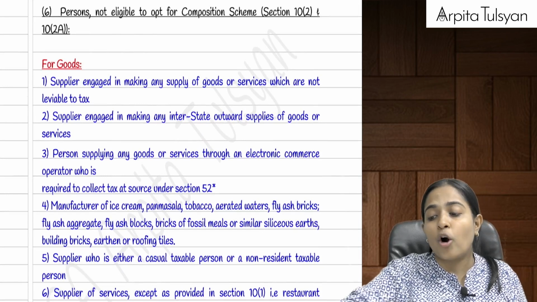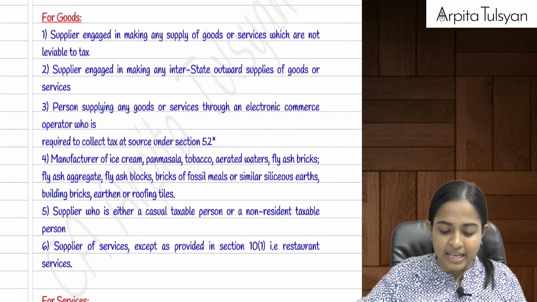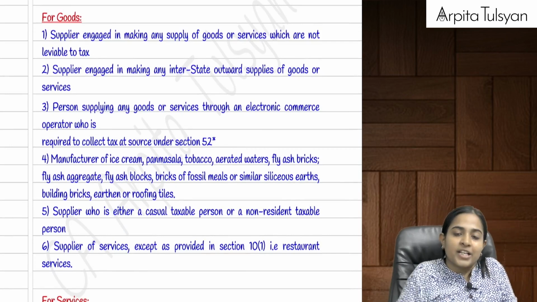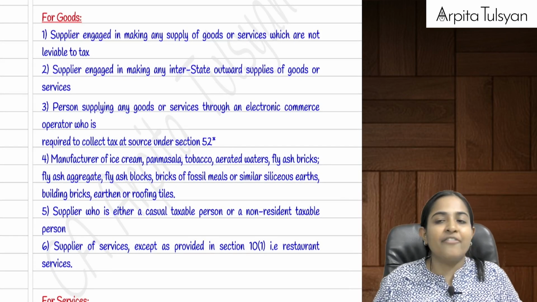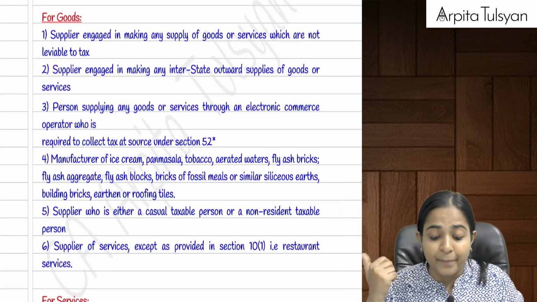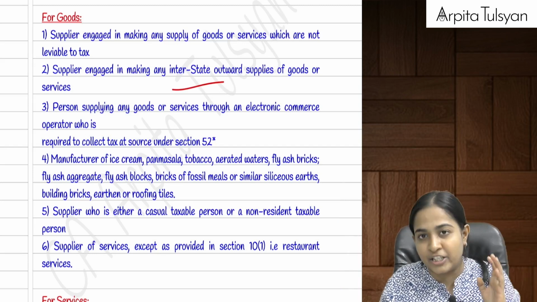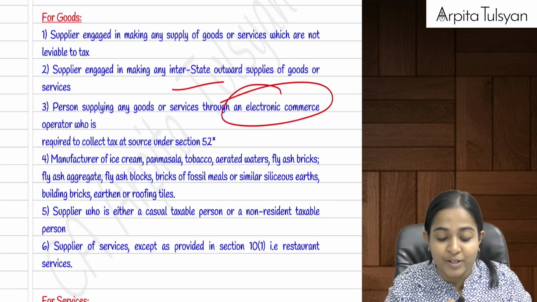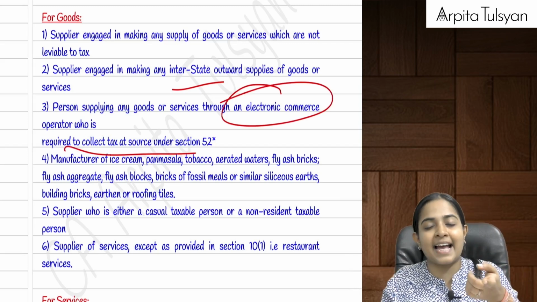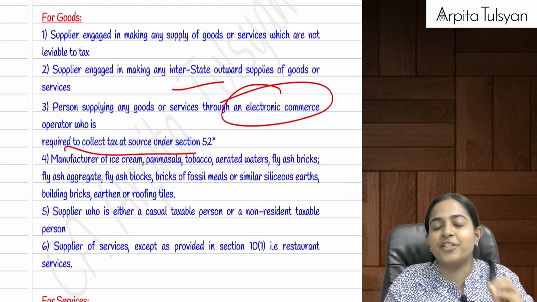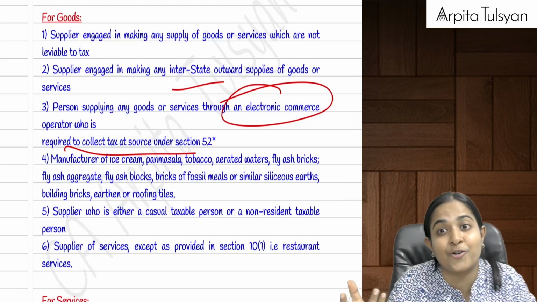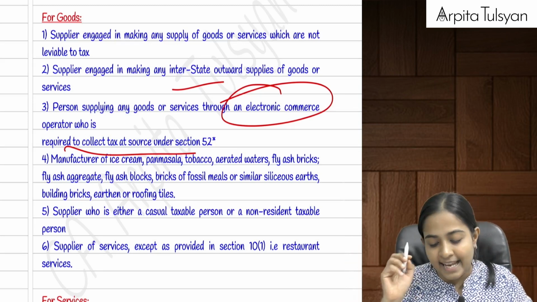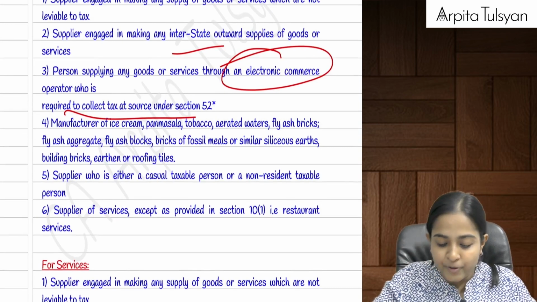First of all, the persons who are not eligible, persons who cannot come under the composition scheme, I hope you should be knowing it. First of all, any person engaged in supply of such goods or services which is not liable to tax cannot come under the composition scheme. If that person is doing some interstate supply, not eligible. If that person is supplying goods through an e-commerce operator who is collecting tax at source, not eligible. For example, if a restaurant is providing services through an e-commerce operator who is collecting the TCS, then that restaurant cannot come under the composition scheme.